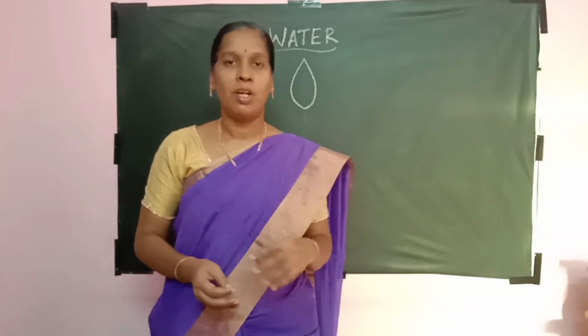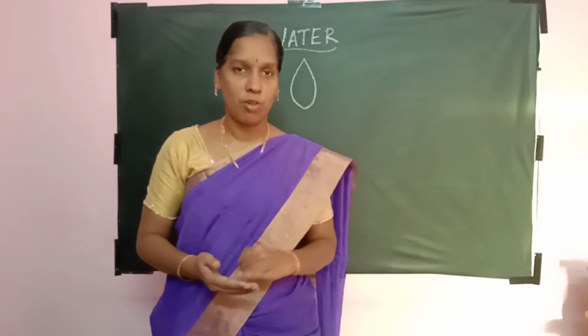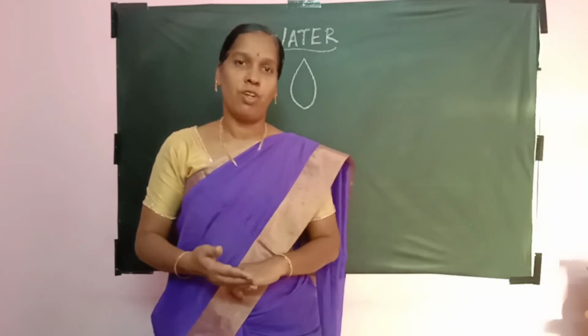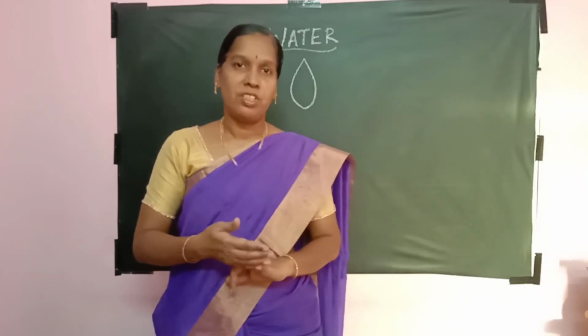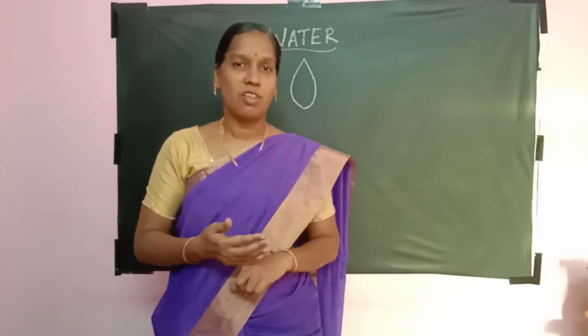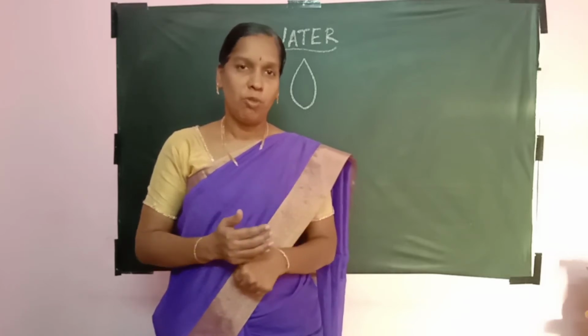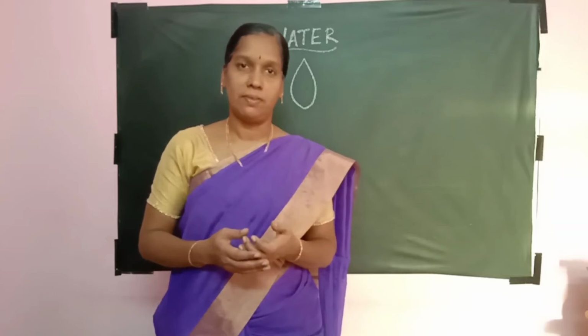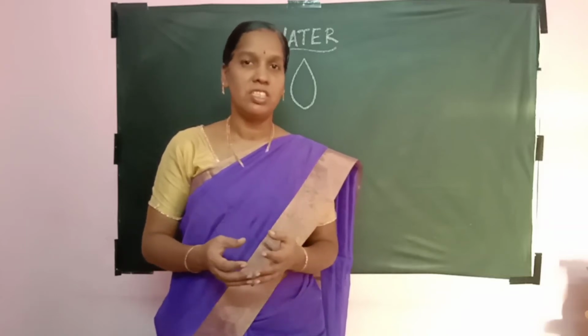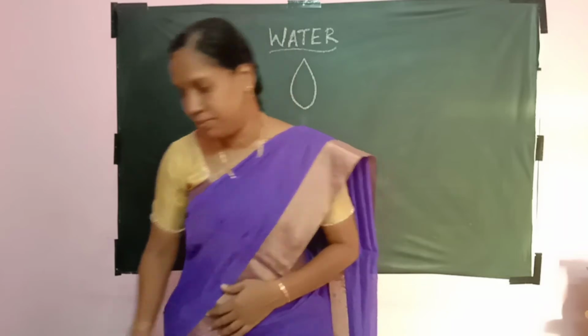In this lesson, we are going to discuss composition of water, electrolysis of water, laboratory preparation of water, hardness of water, and potable water. Potable means drinking. Whenever we feel thirsty, we have to drink water.